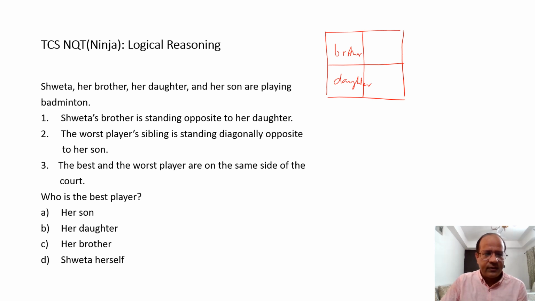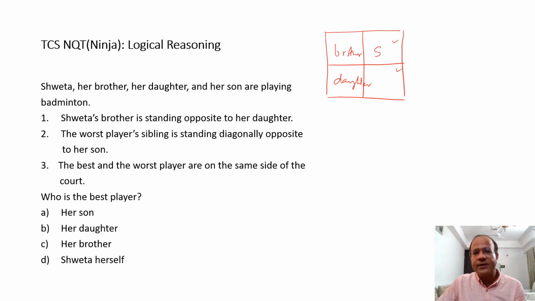It says the worst player's sibling is standing diagonally opposite to her son. The best and worst player are on the same side. Now, with this in mind, that brother and Shweta's daughter are standing opposite, I have 2 places left over here. This is 1 and 2. Now, with these 2 places left over, what can be the possibility?